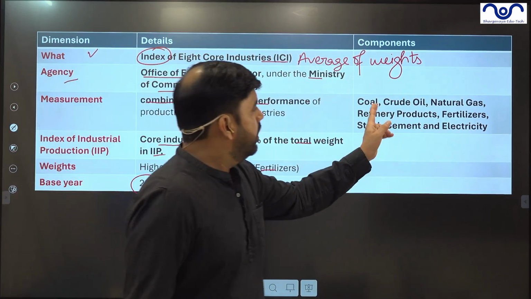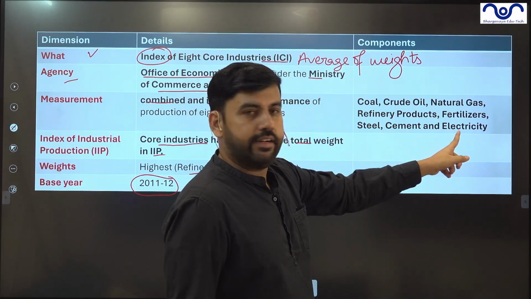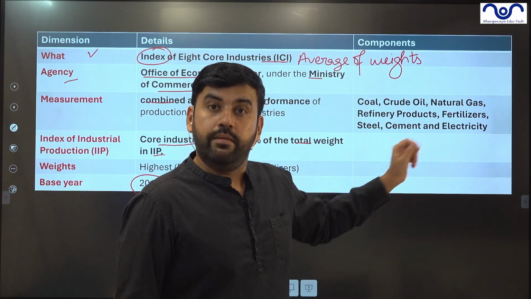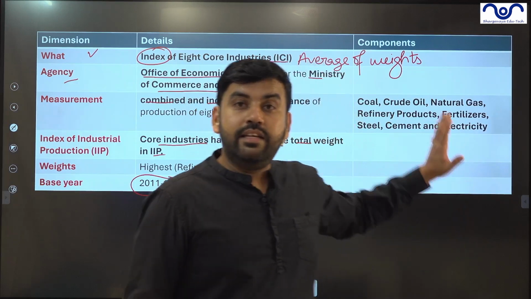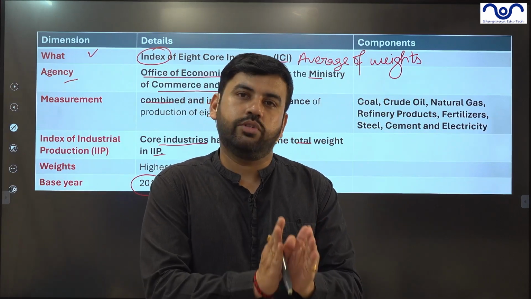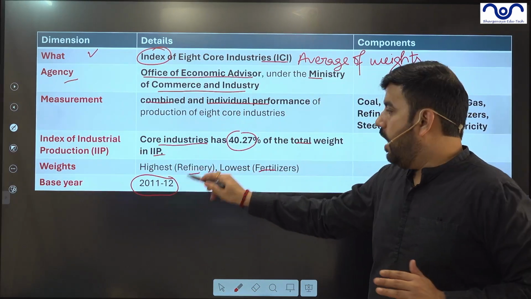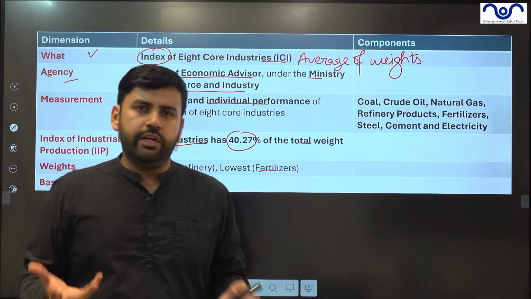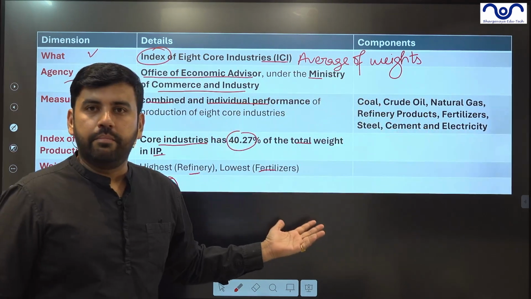So see, coal, crude oil, natural gas, refinery products, fertilizer, steel, cement, and electricity. So the automobile industry is not included. The mobile manufacturing industry is not included, and many other industries are not included. That's why these eight together constitute 40% of total industrial output as per IIP, right? Highest weightage to refinery, lowest weightage to the fertilizer. So I think this is the maximum information you would need for the prelim examination. Whatever question they would ask, they will just ask from the same particular data.